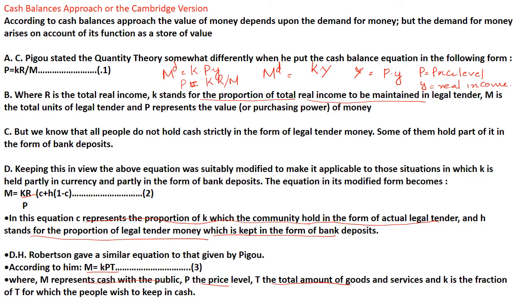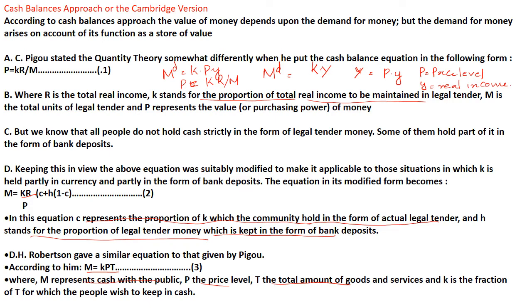For example, a person has 1,000 rupees with him. He is not spending the entire 1,000 rupees, but only a certain amount, and the remaining amount is kept with him so that he can meet some emergency needs in future. So that is a precautionary motive.